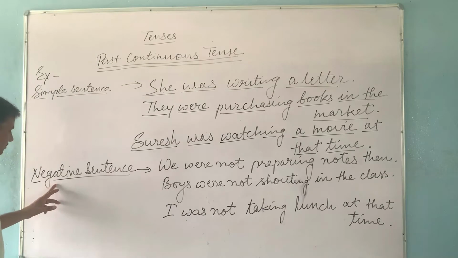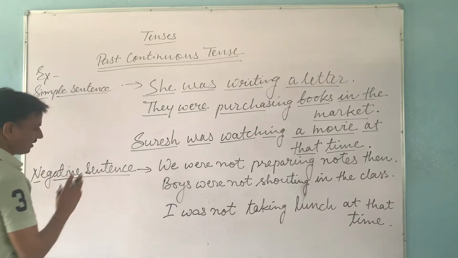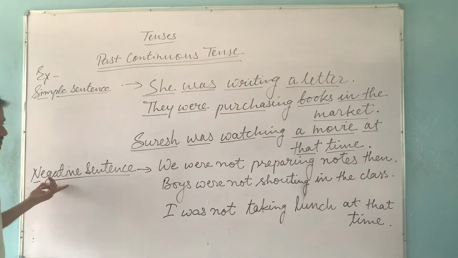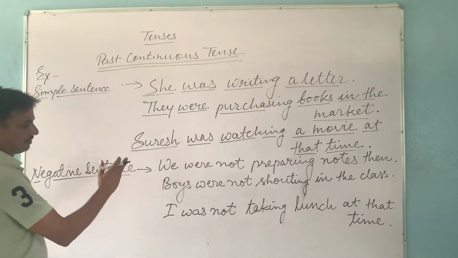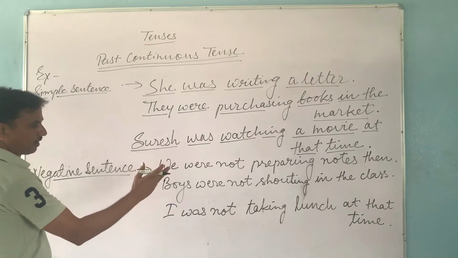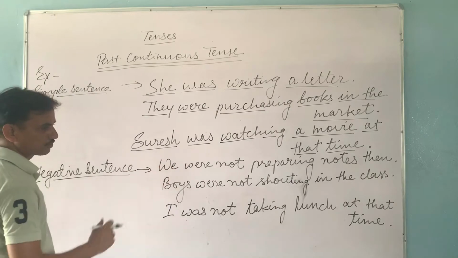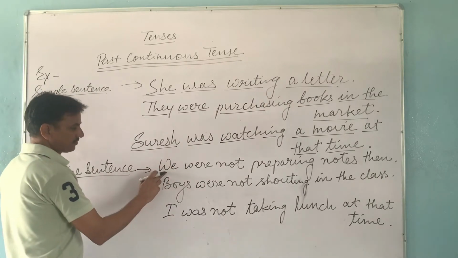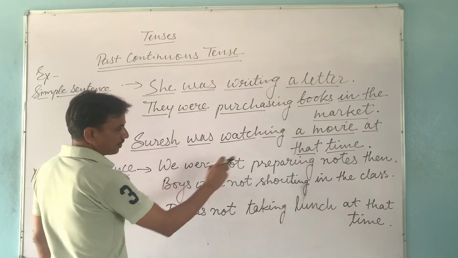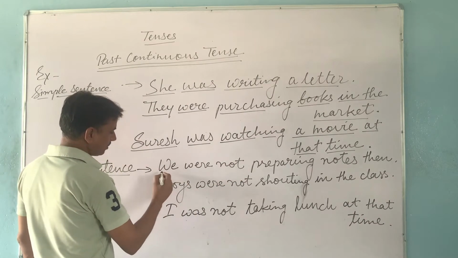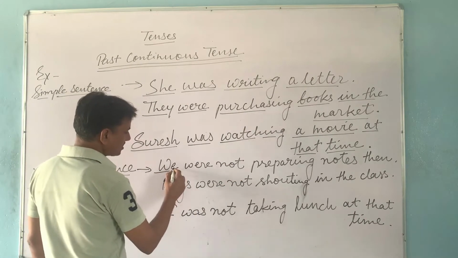We take now examples of negative sentence. In negative sentence, we follow the structure of subject, then was/were verb, then not, then first form with ing, object, other words, and full stop at last. We were not preparing notes then. So we is the subject here and we is plural.